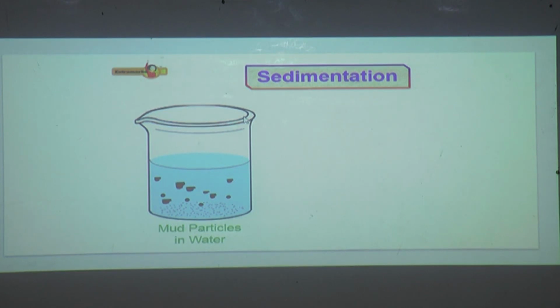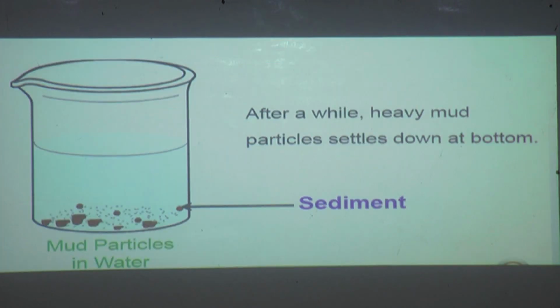See, this is a jar, it is a flask. We have taken some water in it and we have added some mud particles in the water. And stir it. We have to stir it. What we observe, and we have to keep it aside for some time. After some time we observe that heavy mud particles settle down at the bottom.